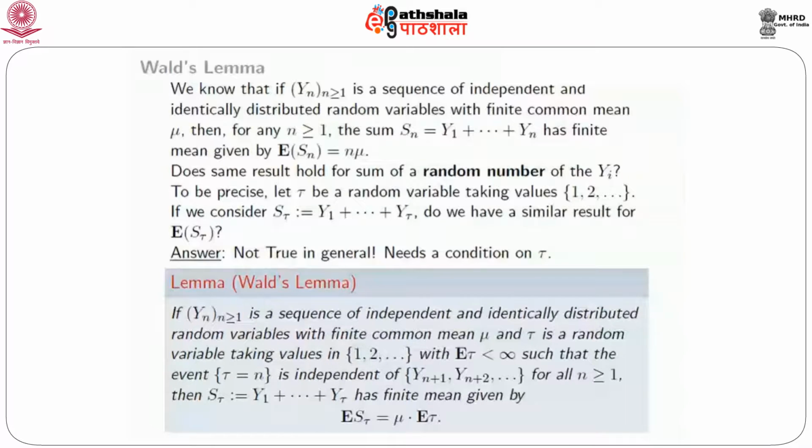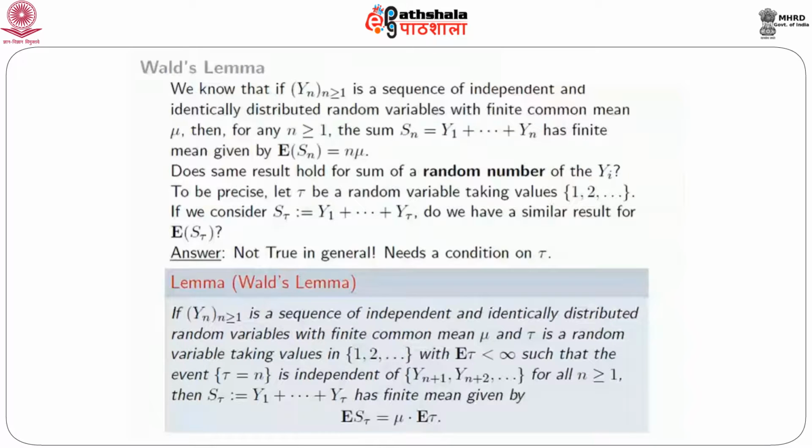So suppose yn is a sequence of independent and identically distributed random variables with finite common mean mu, and suppose tau is a random variable taking values in 1, 2, 3, etc., with finite expectation, so E tau is finite. Now comes the main condition: if you look at the event tau equal to n, that's an event because tau is a random variable. That event should be independent of yn plus 1, yn plus 2, etc., for all n greater than or equal to 1.